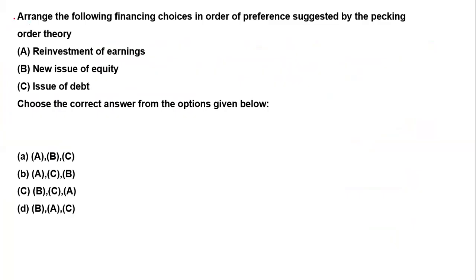Now the next question: arrange the following finance choices in order of preference suggested by the pecking order theory. The options are reinvestment of the earnings, new issue of equity shares, and issue of debt. Choose the correct answer from the options given below.